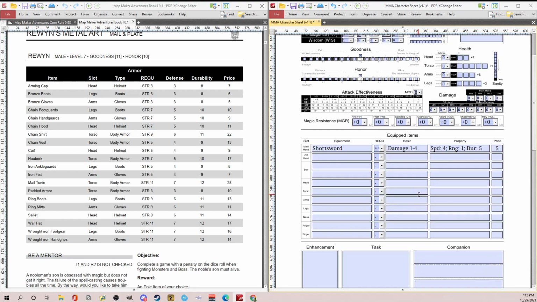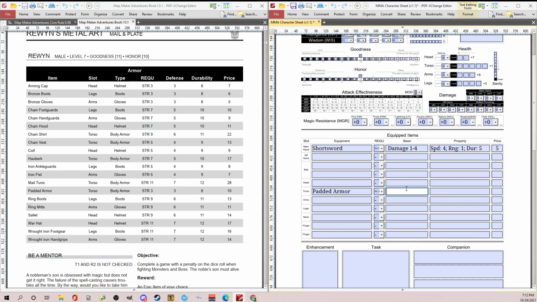I could put chain. That's going to be too expensive. How about padded? Should I give him padded armor? It's not too bad. Strength of 3. Maybe I'll do that, and that goes on his torso. So we'll do padded armor. That's torso, and that requires strength of 3. I have 4, so I'm good there.